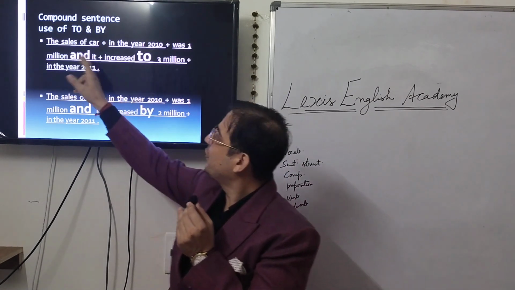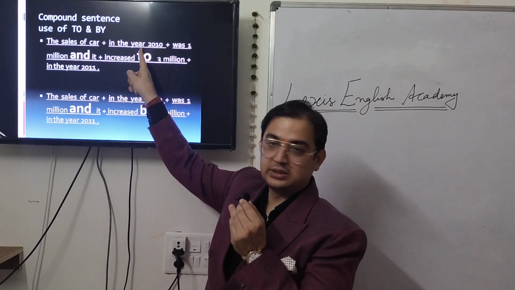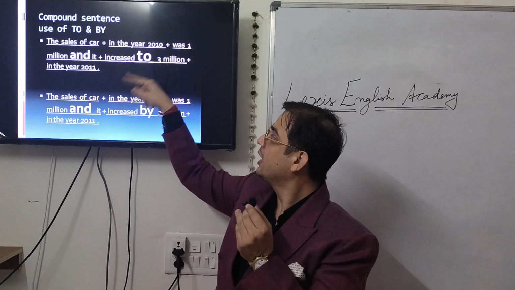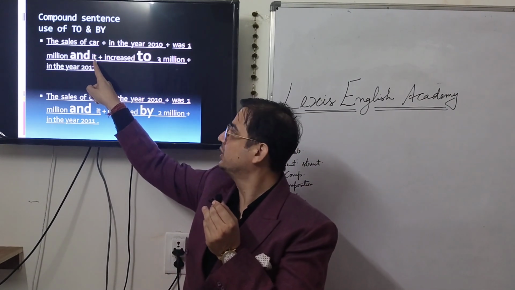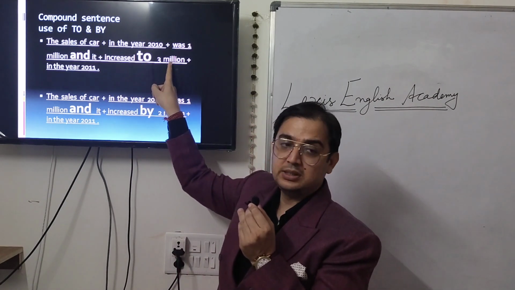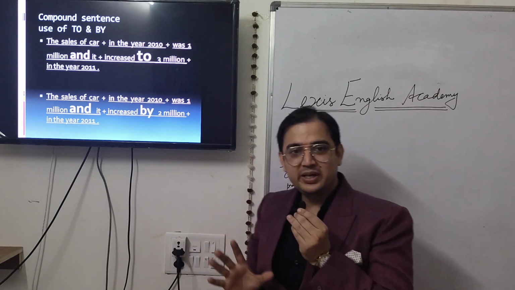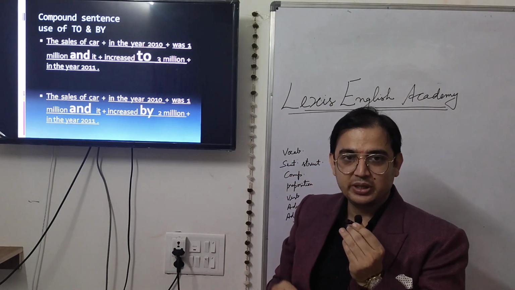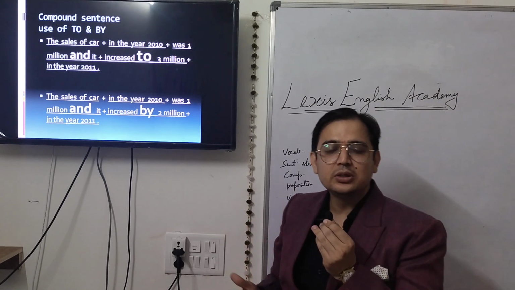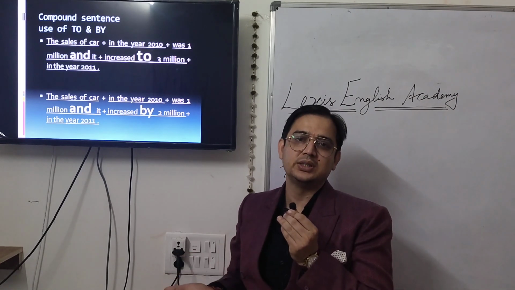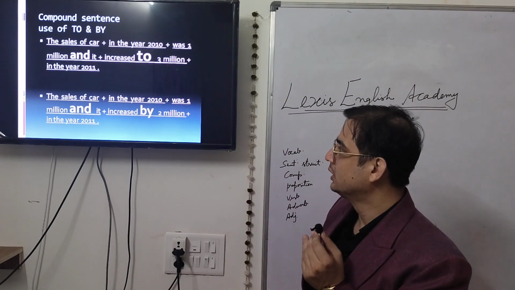So you can see before and after, 3 elements are there. Sales of car, subject. In the year 2010, time. Was 1 million, data. And the rest of the sentence, again, is the reference to the subject. It specifies sales of car. 3 million, data. Year 2011, time. This way, the complete information is there and chances of making mistakes are less. If you understand the structure, you can change the word order and vocabulary, you can play with words and you can write the same sentence in a variety of ways, right?